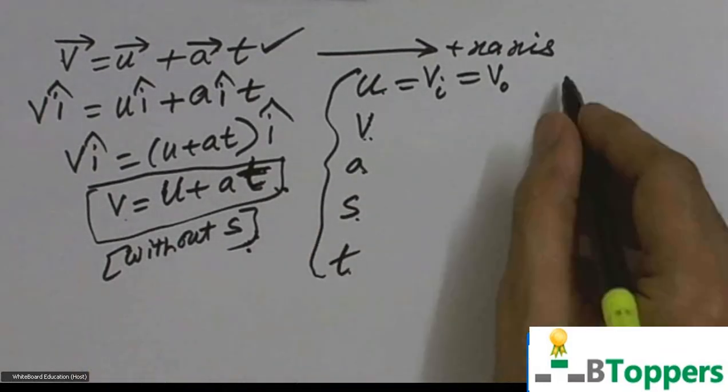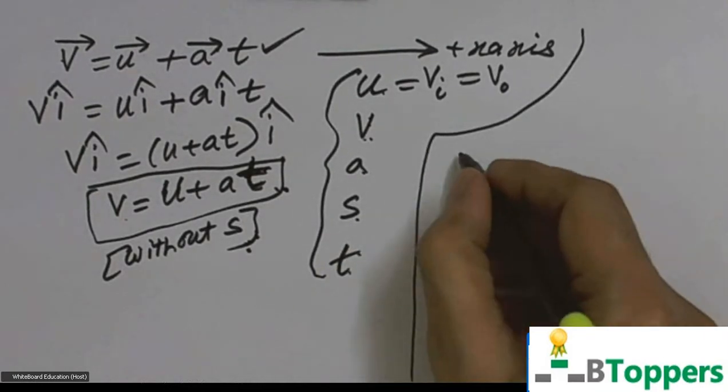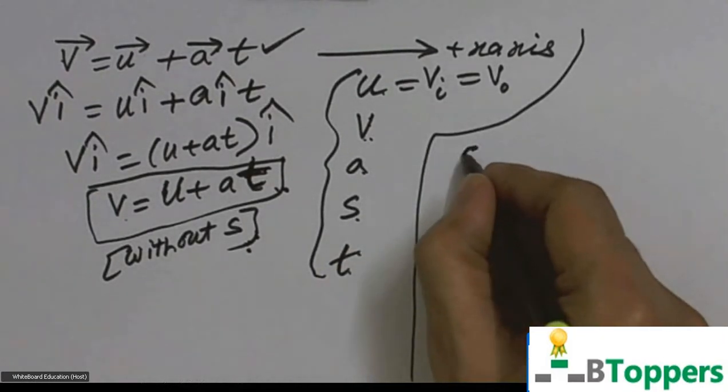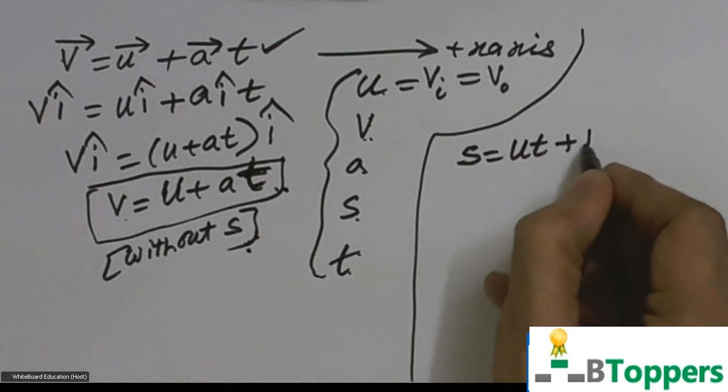Similarly, in some of the problems, you may not be given the final velocity after time t, and you may not be asked to calculate the final velocity v. Then you must choose the equation without the letter v.